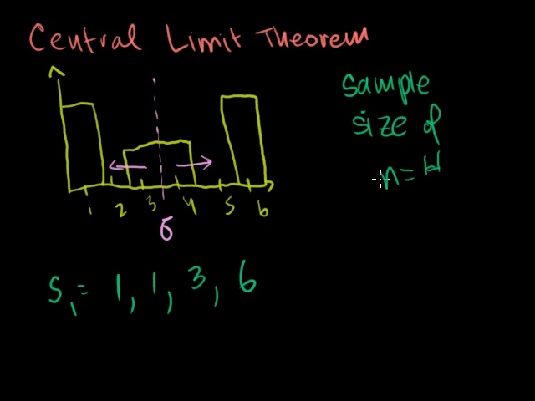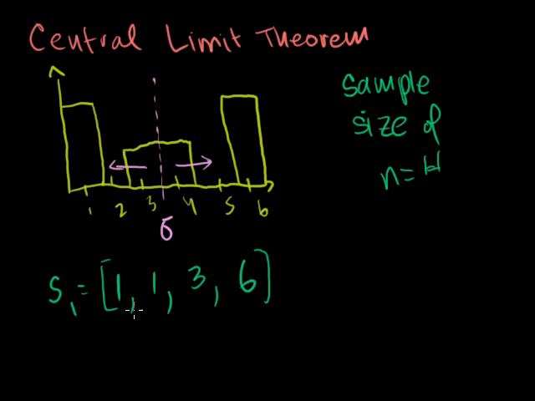And I know the terminology can get confusing because this is a sample that's made up of 4 samples. But when we talk about the sample mean and the sampling distribution of the sample mean, which we're going to talk more and more about over the next few videos, normally the sample refers to the set of samples from your distribution, and the sample size tells you how many you actually took from your distribution. But the terminology can be very confusing because you could easily view one of these as a sample. But we're taking 4 samples from here. We have a sample size of 4.